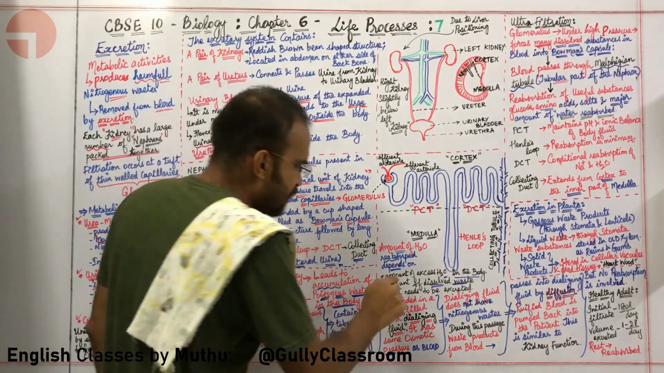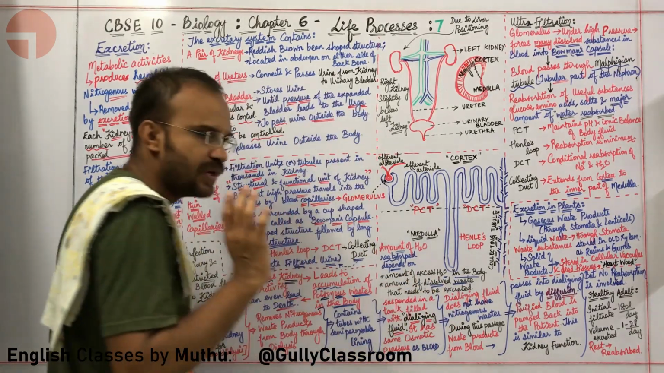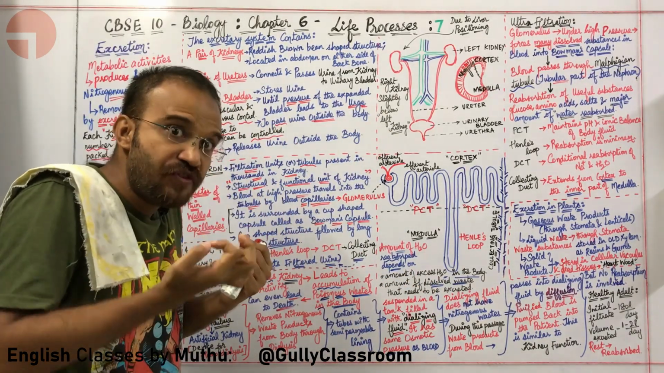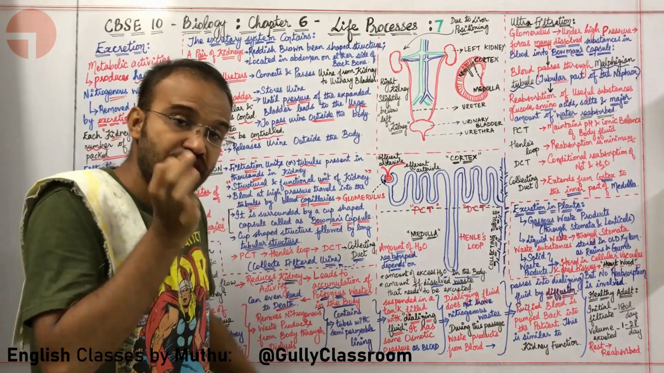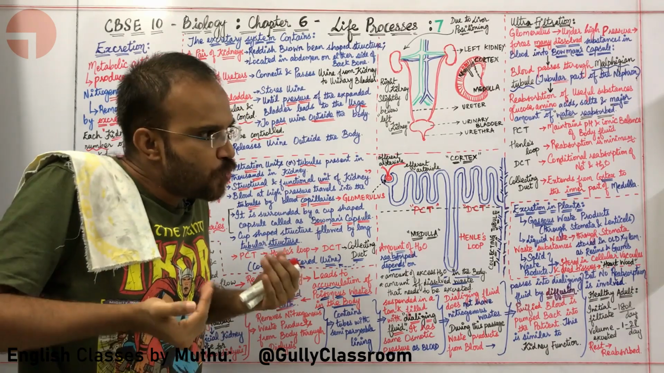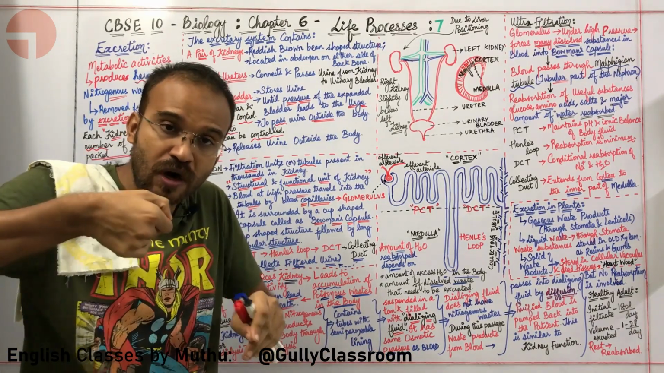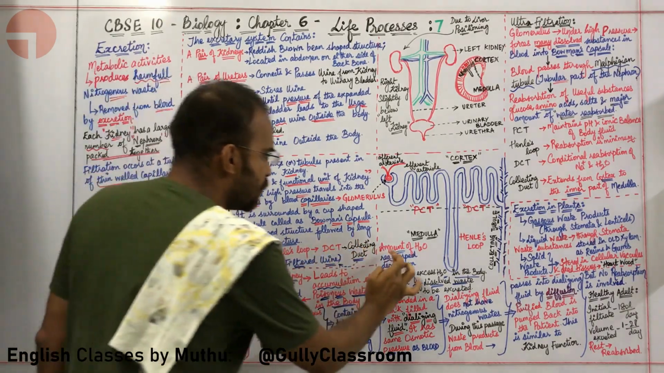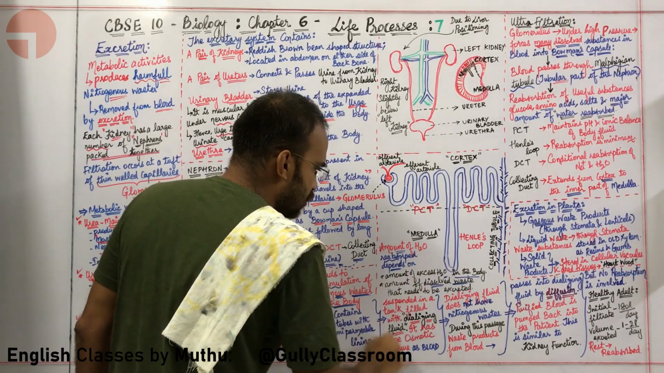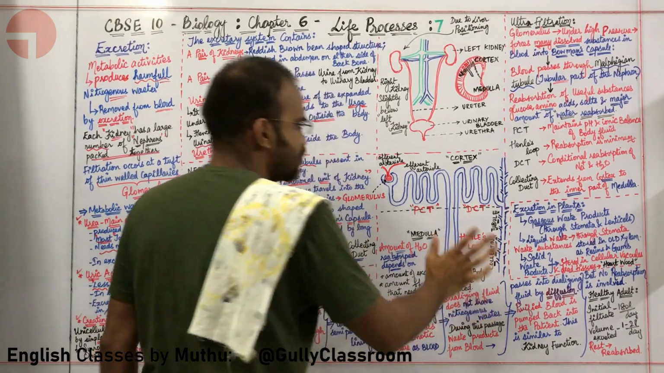Fine, sir. Then the amount of dissolved waste that needs to be excreted. Yes, if there is more waste that needs to be excreted in the body, if there is more urea that needs to be excreted, then more water will be used to dissolve this urea and send it out of the body. So the amount of water reabsorbed depends on the amount of excess water in the body and the amount of dissolved waste that needs to be excreted.